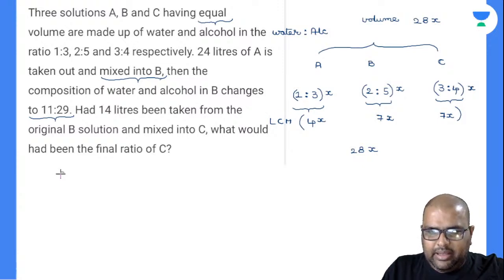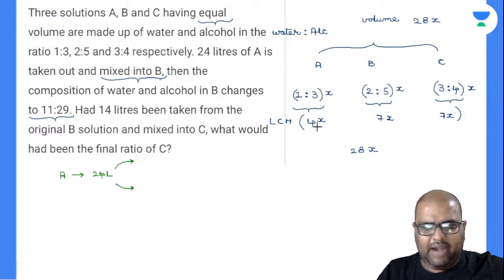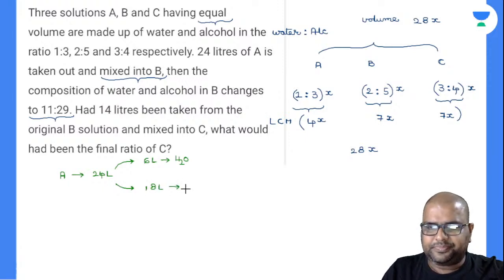Now from A, you took out 24 liters. In those 24 liters, how much will be alcohol and how much will be water? You already know the ratio there, 1:3. 1 plus 3, if you add, is 4. Now 24 divided by 4 will be 6. So one part value will be 6 liters. And the 6 liters is nothing but water, because one part is water. And coming to the next one, 18 liters will be alcohol. Yes, perfectly.